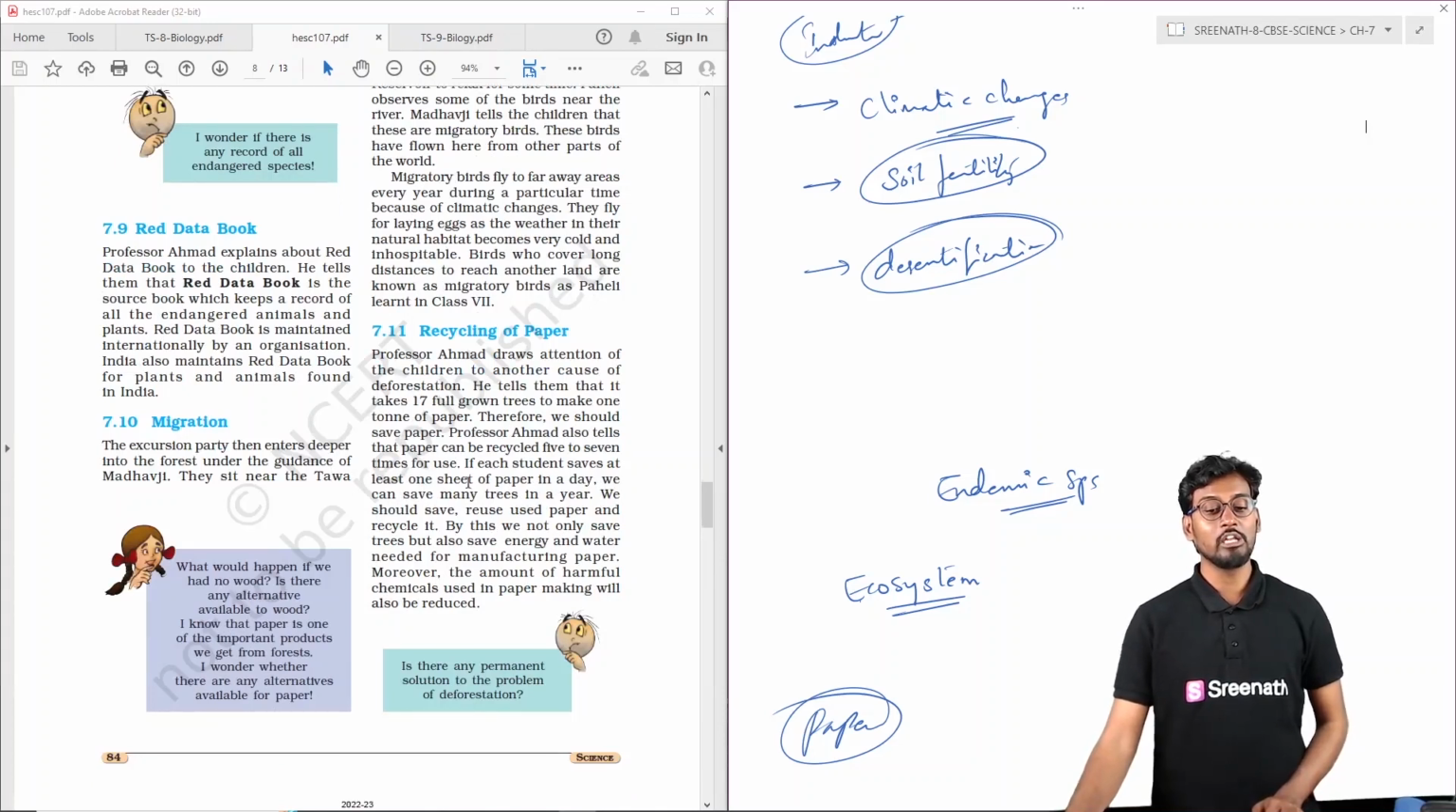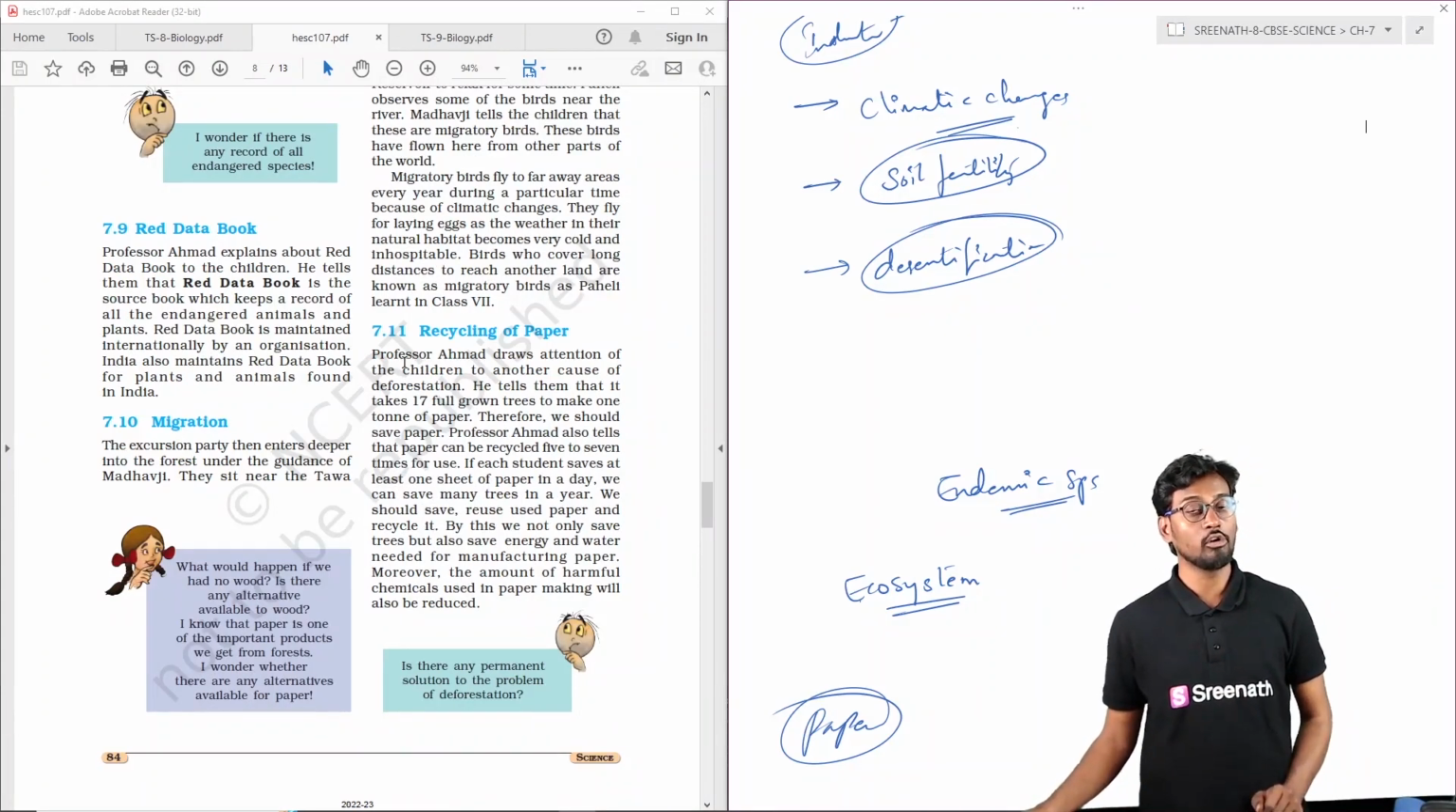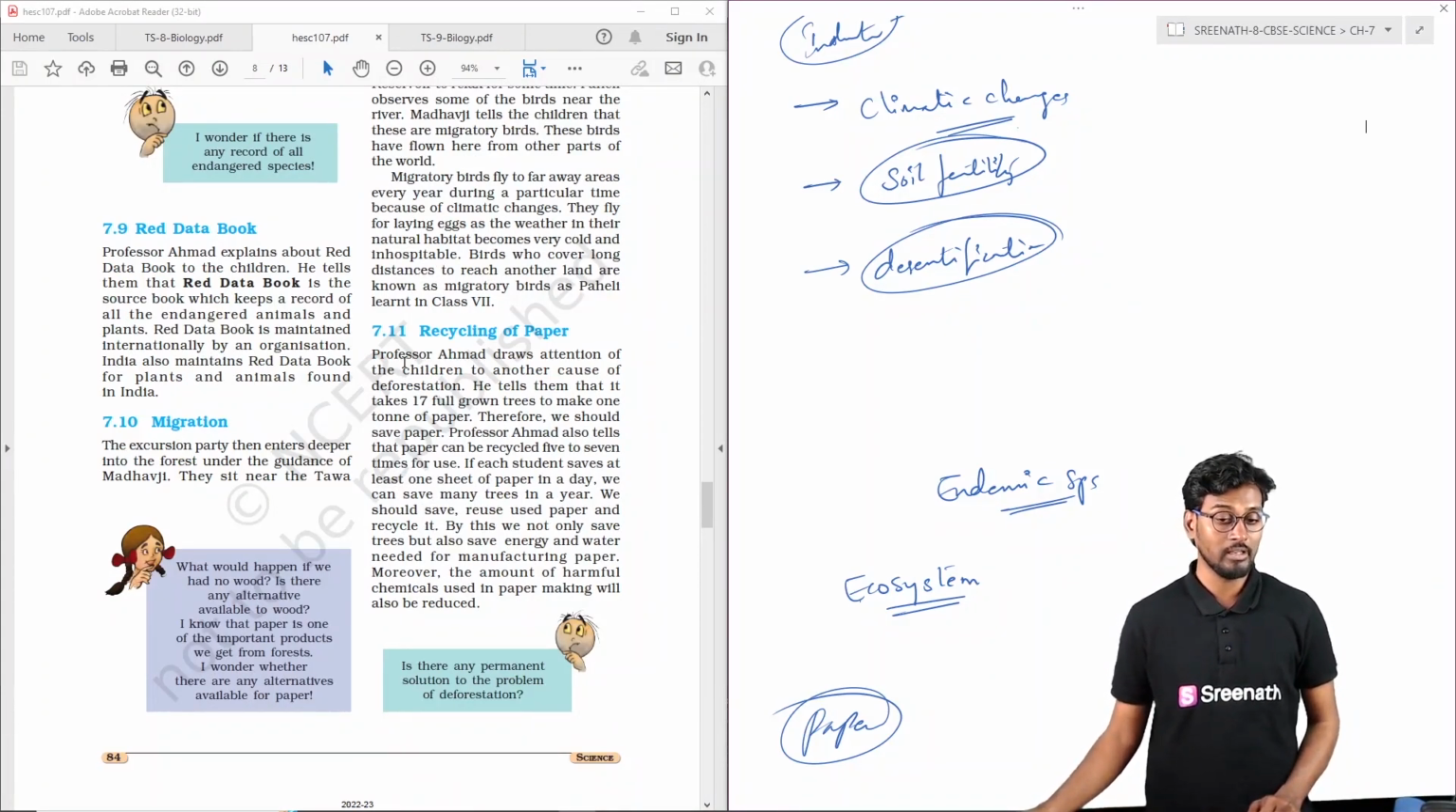Coming to recycling of paper, recycling of paper is very much needed at present to reduce the pressure on the forest area.